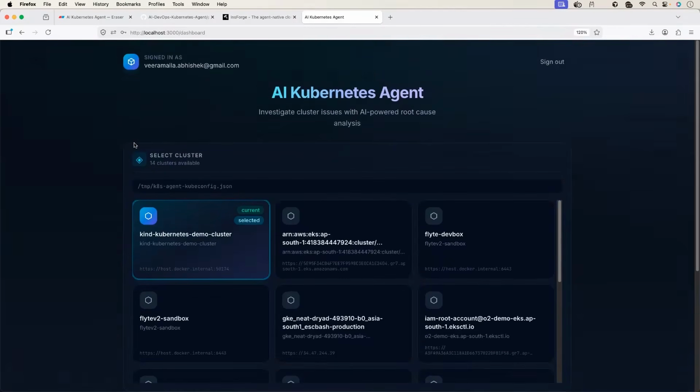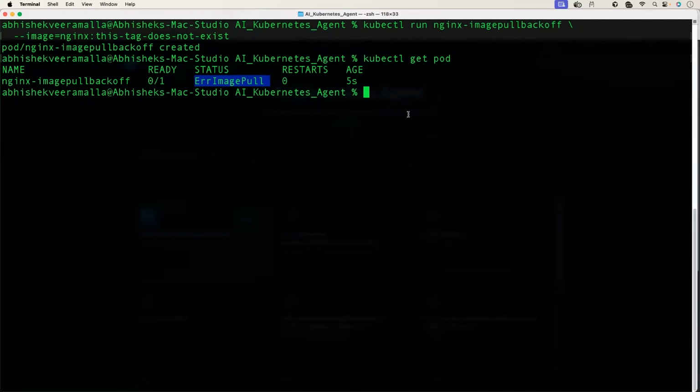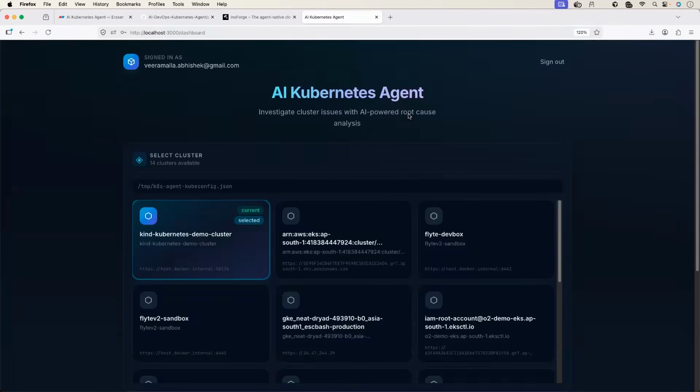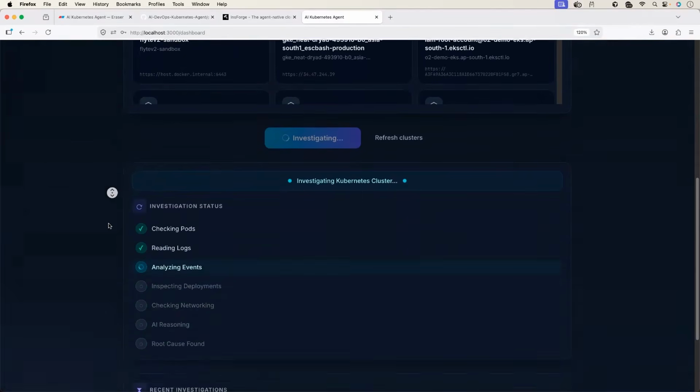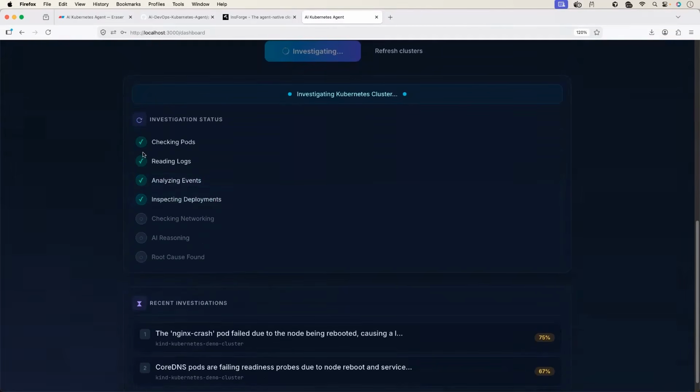Let's say there is a developer finding it difficult to understand what went wrong with the cluster or what went wrong with the pod. They can come here, click on it and click on investigate the cluster. If they have access to the cluster right now, this is using my kubeconfig file. So I have access to it. What is it doing?